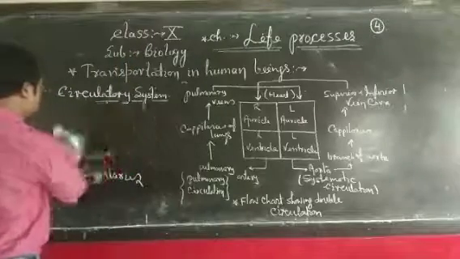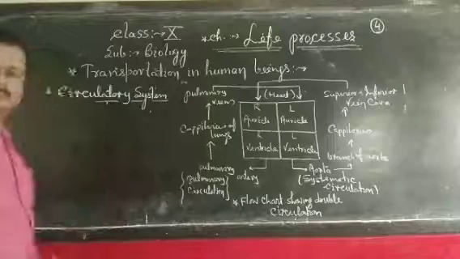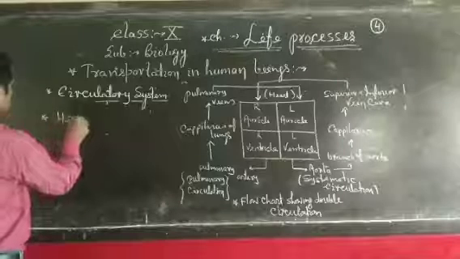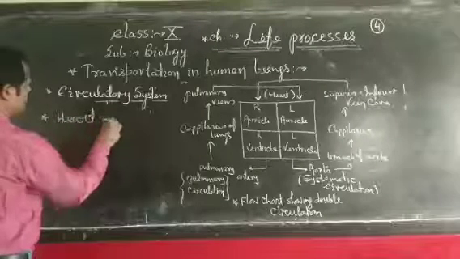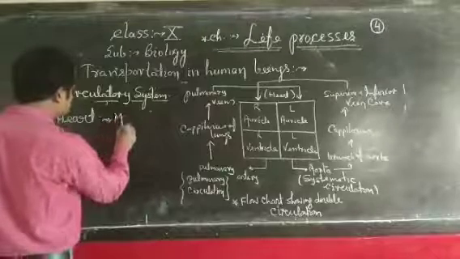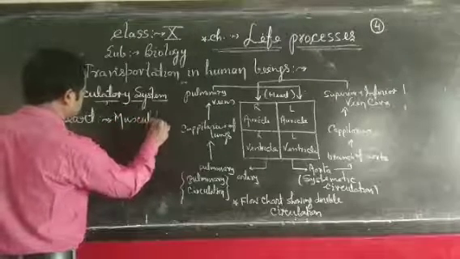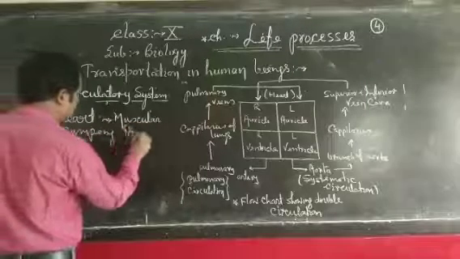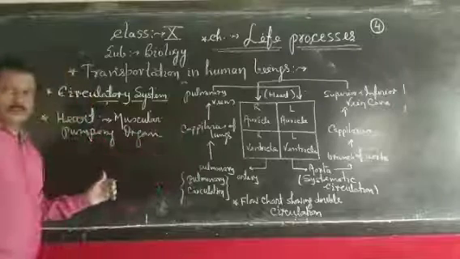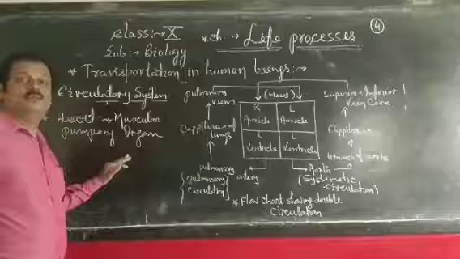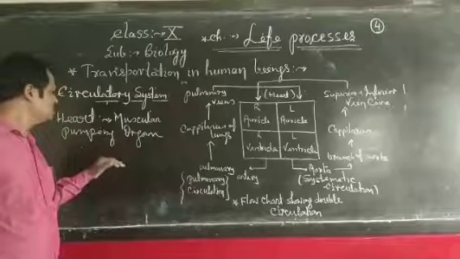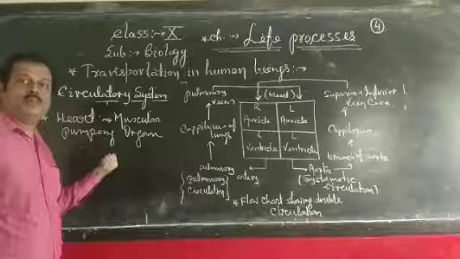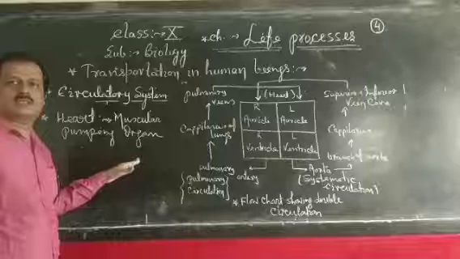Now the most important part of the circulatory system: heart. Heart is a muscular pumping organ. In our body, the heart is the most important part of the circulatory system, and it is a fist-like muscular structure that pumps blood to the whole body. So it is called a pumping organ.